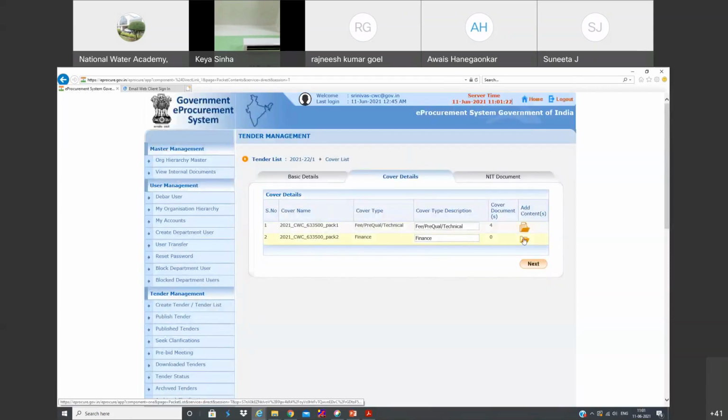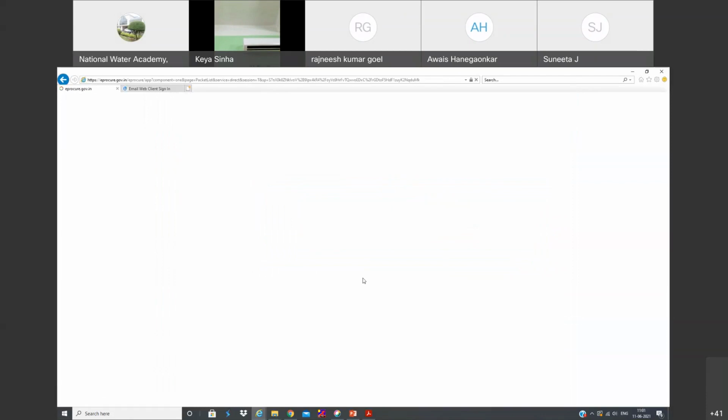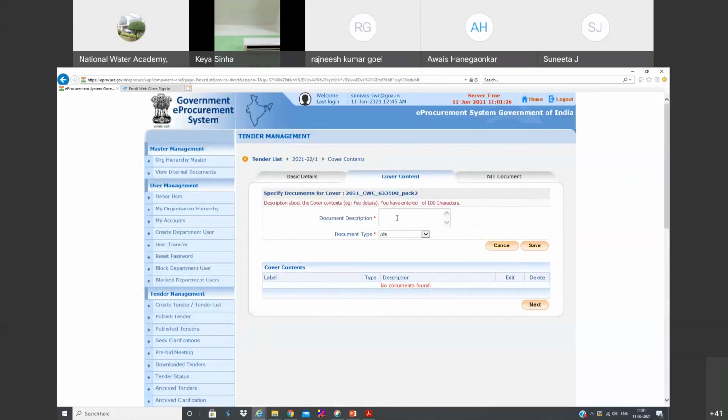and you can see here finance. So click this one. So what is the document you would like to ask for at the financial stage? So generally we ask for the most important thing, that is BOQ, and the document should always be in XLS, and you can select AS.